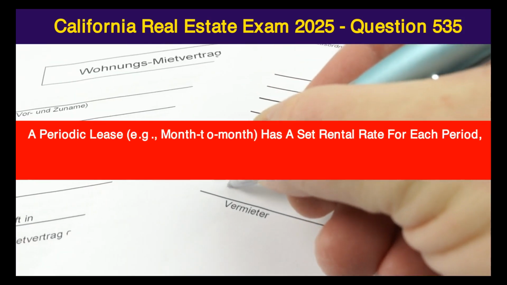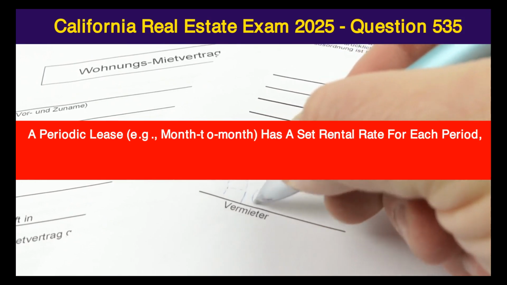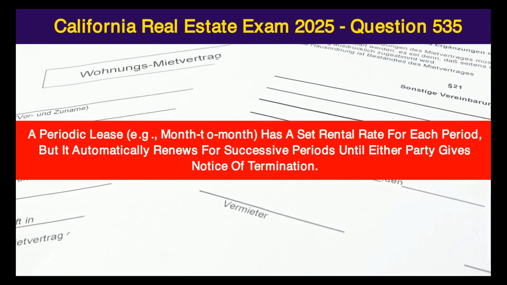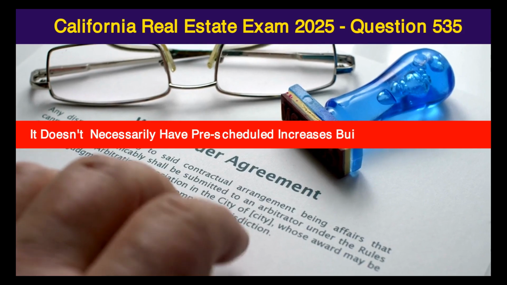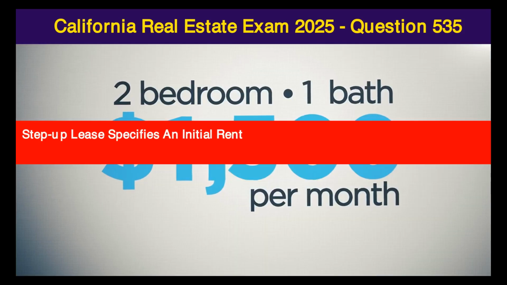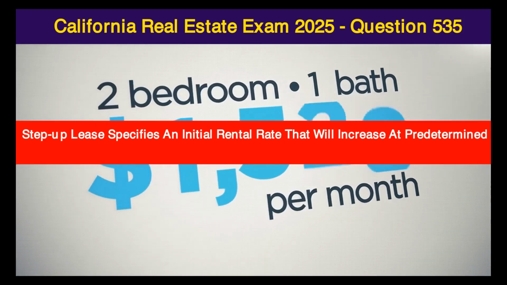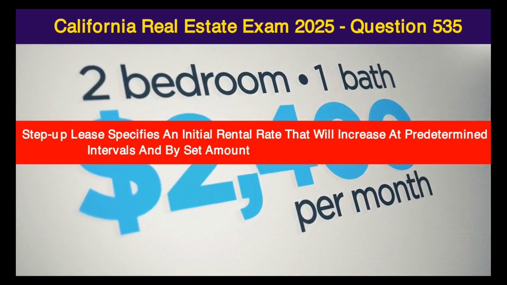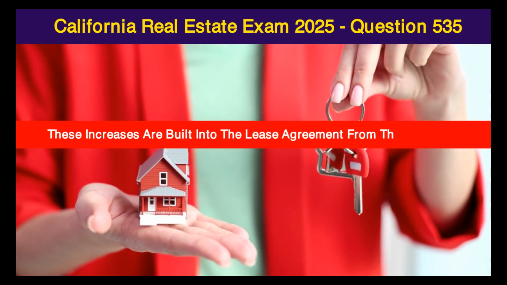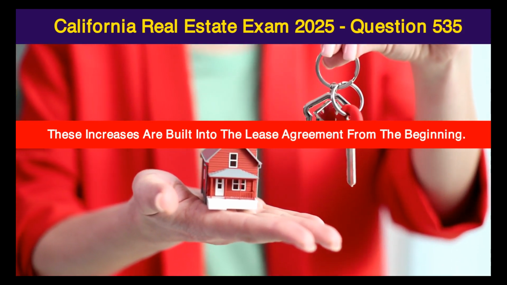A periodic lease, e.g., month-to-month, has a set rental rate for each period, but it automatically renews for successive periods until either party gives notice of termination. It doesn't necessarily have pre-scheduled increases built into the agreement. Step-up lease specifies an initial rental rate that will increase at predetermined intervals and by set amounts throughout the lease term. These increases are built into the lease agreement from the beginning.